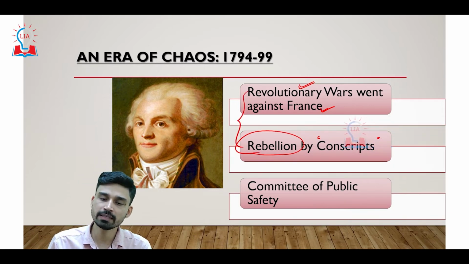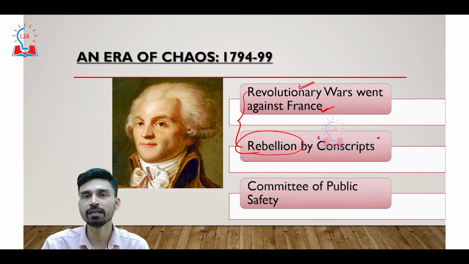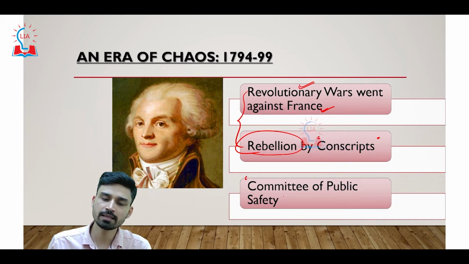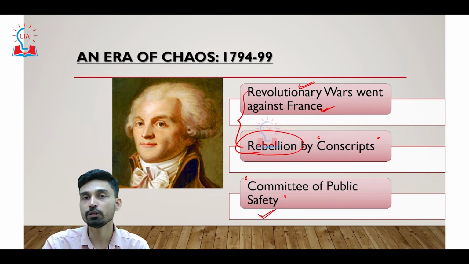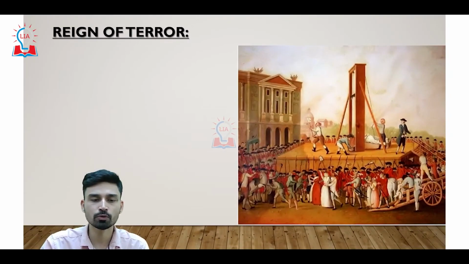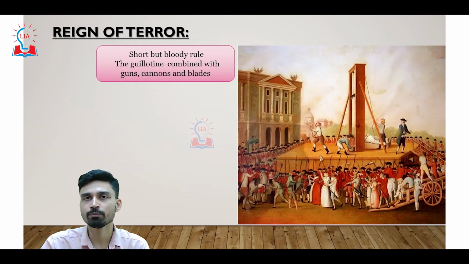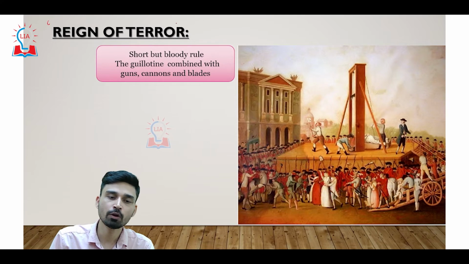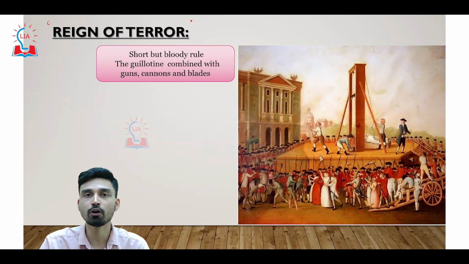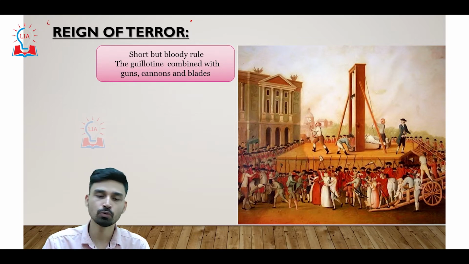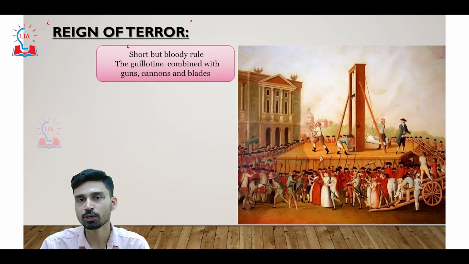Due to these rebellions and the defeat in the revolutionary wars, finally, replacing the National Convention, a Committee of Public Safety was formed and given the responsibility to govern the nation. However, there was a lot of chaos at that time, and this is referred to as one of the bloodiest times in the history of France, because this was the time of the Reign of Terror by a well-known Jacobin called Maximilien Robespierre. Though the Reign of Terror was very short, it was a bloody rule with the execution of a lot of people.